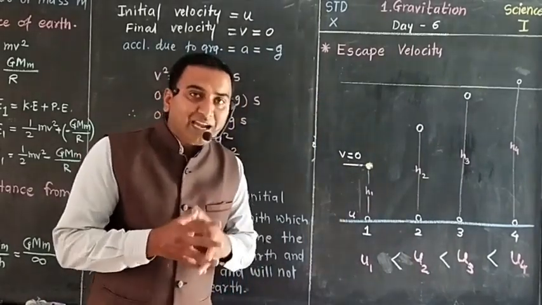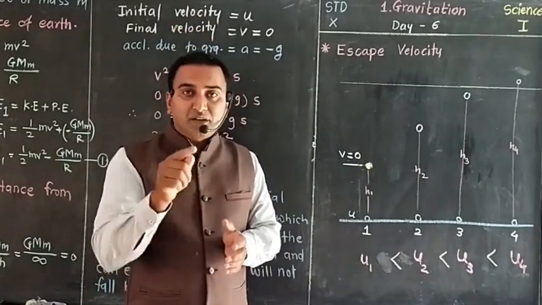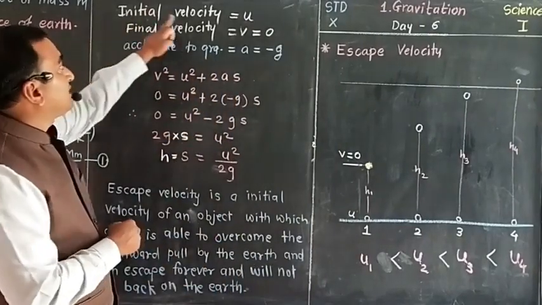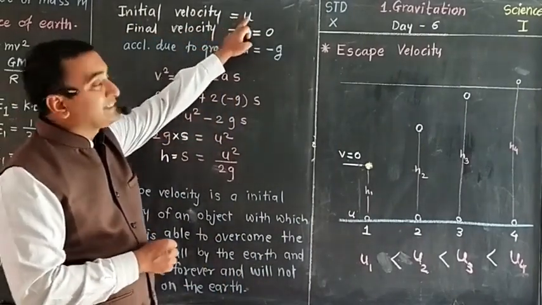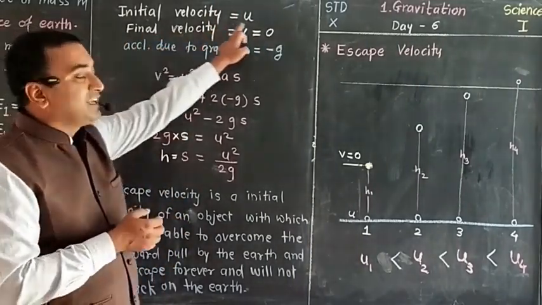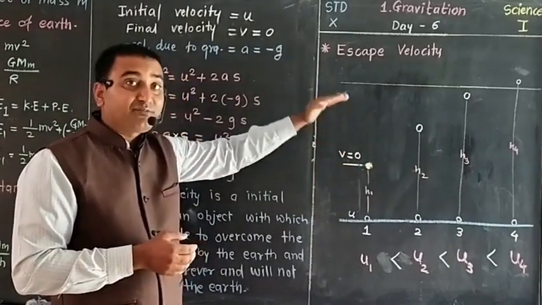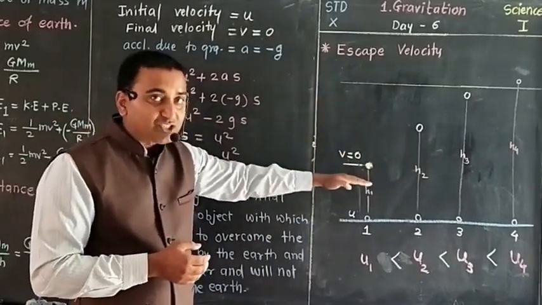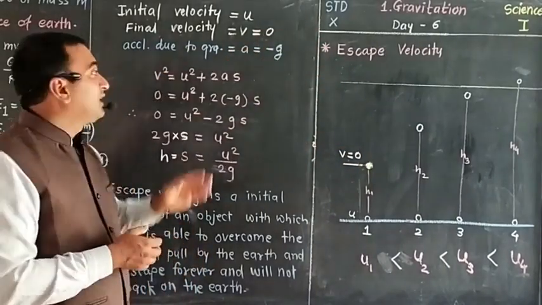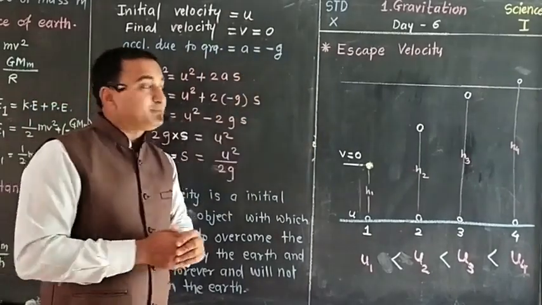Then can we calculate the highest distance traveled by the object because of your initial force? So see here. Initial velocity is u. Final velocity is always 0 because the object will come to rest finally at the maximum height, so always we should consider this as 0. Acceleration due to gravity is negative g because the object is moving upward.